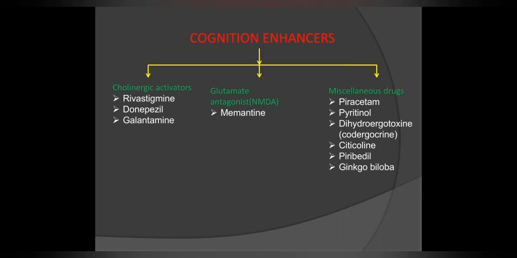Then the last part, the classification of the cognition enhancers. The cognition enhancers can be classified into three types: cholinergic activators, glutamate antagonists, and miscellaneous drugs. Under the cholinergic activators, the drugs are rivastigmine, donepezil, and galantamine. Under the glutamate antagonist, the drug is memantine. And under the miscellaneous drugs, the drugs are piracetam, pyritinol, dihydroergotoxine, citicoline, and pyridinol, ginkgo biloba, etc.